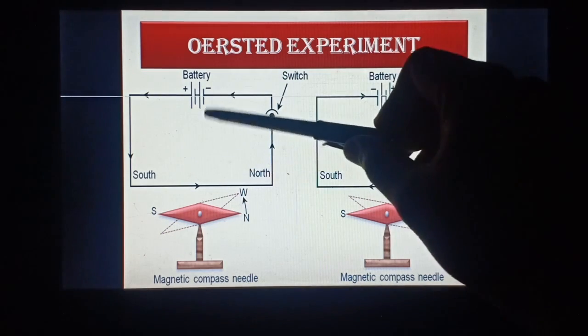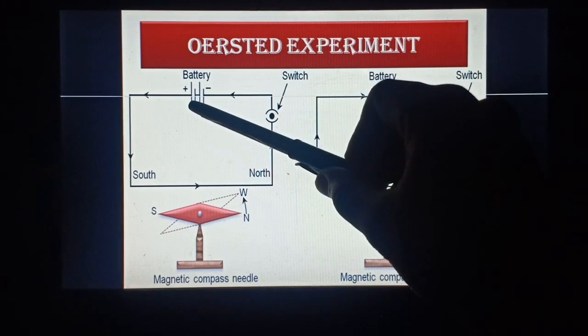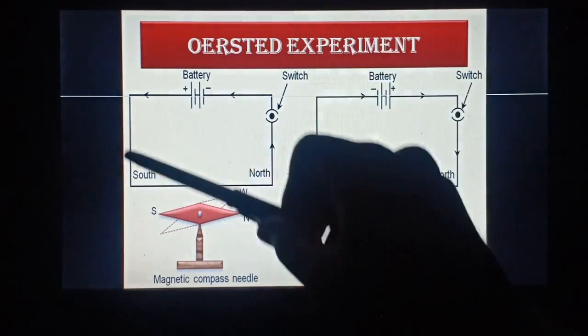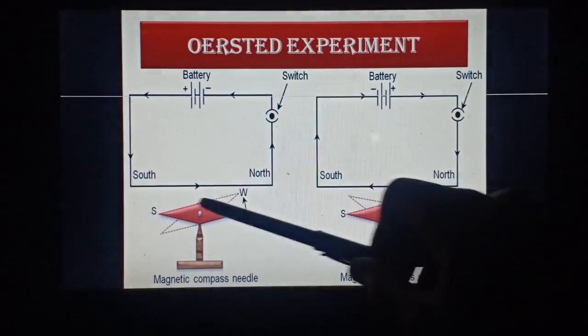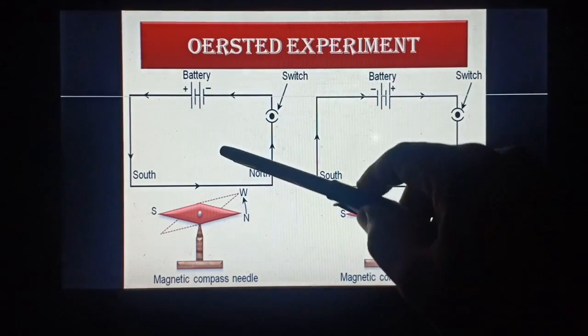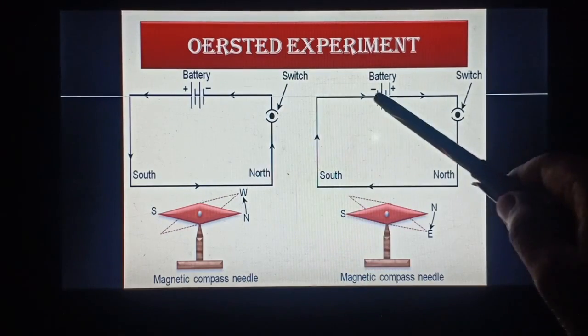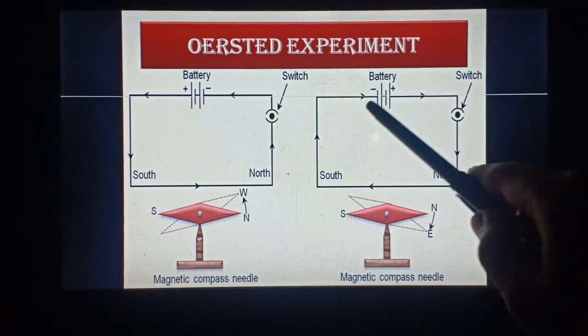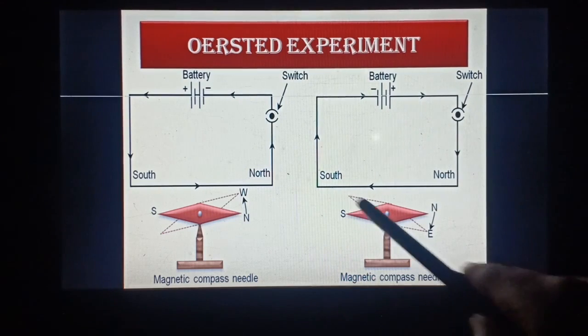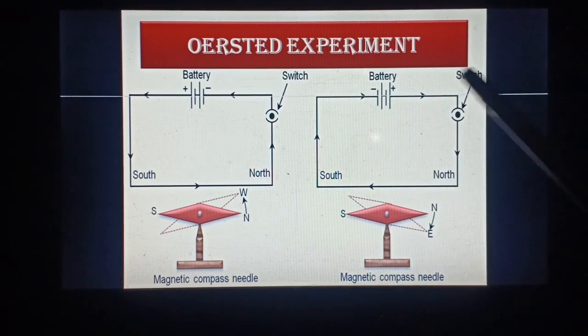Here you see the positive end of the battery is connected in this direction, so the current is flowing in this direction, from here to here. In this case, the needle will deflect in this direction. He observed that if the direction of the battery is reversed, now current is flowing in the opposite direction, and the deflection is opposite. It means that the deflection of this magnetic needle depends entirely on the direction of flow of electric current.